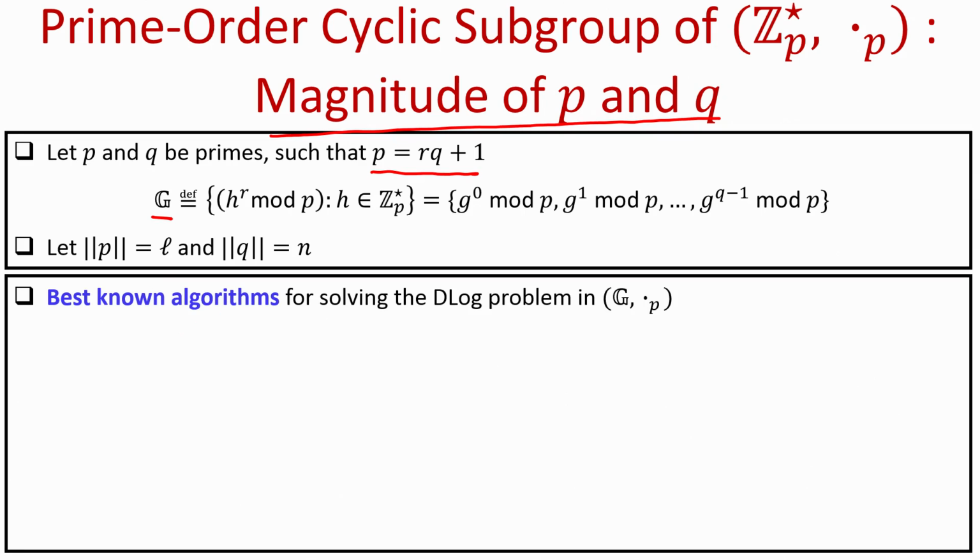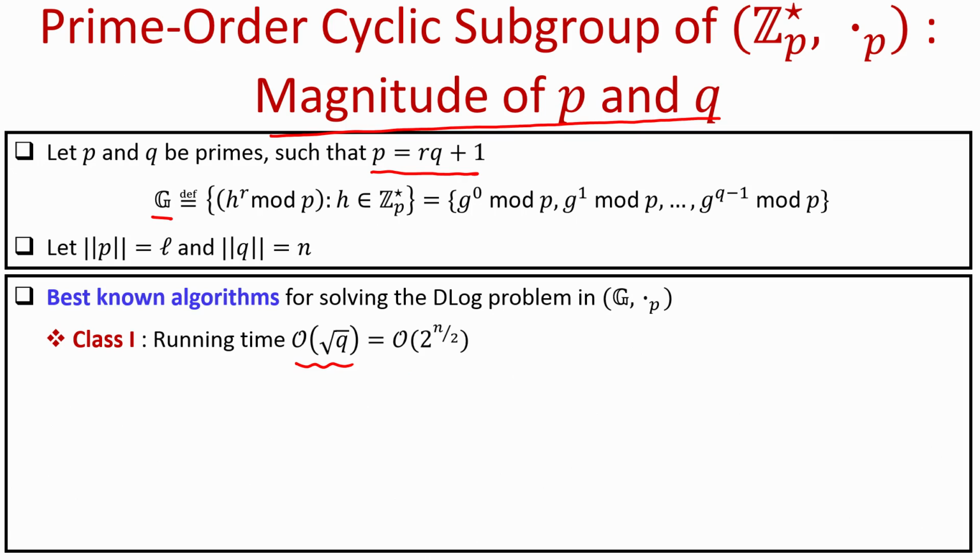Now, the best known algorithms for solving the discrete log problem in the subgroup that we have formed here fall under two categories. We have the class 1 algorithms for solving the discrete log problem in this subgroup; their running time is of order root q. And since q is of the magnitude 2 to the power n, root q will be of the magnitude 2 to the power n by 2.